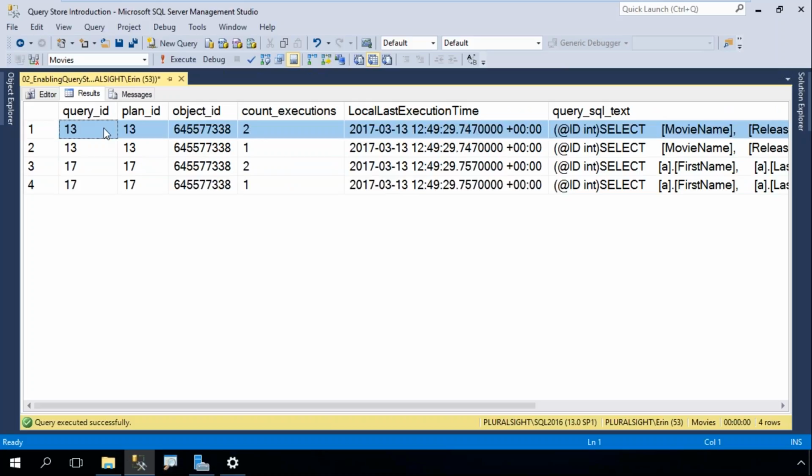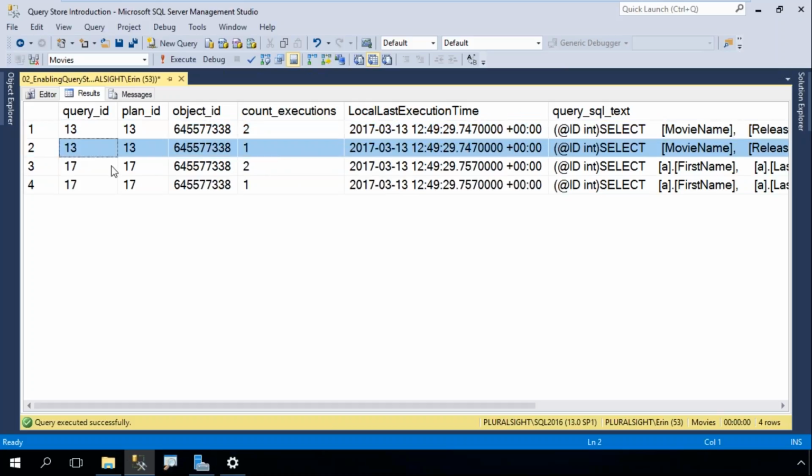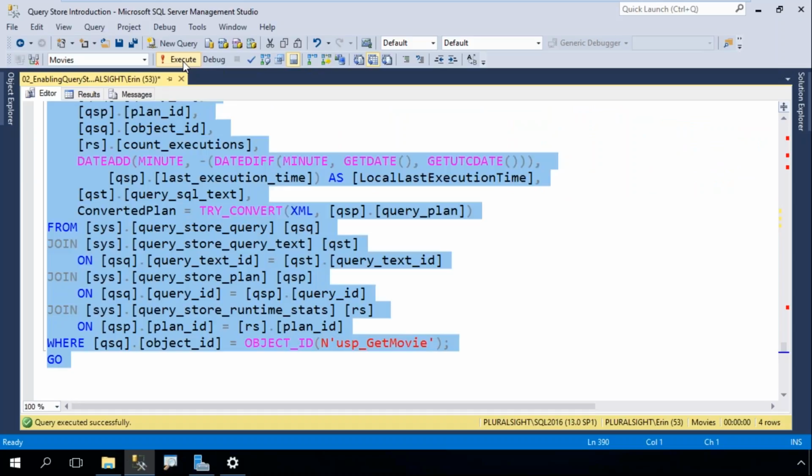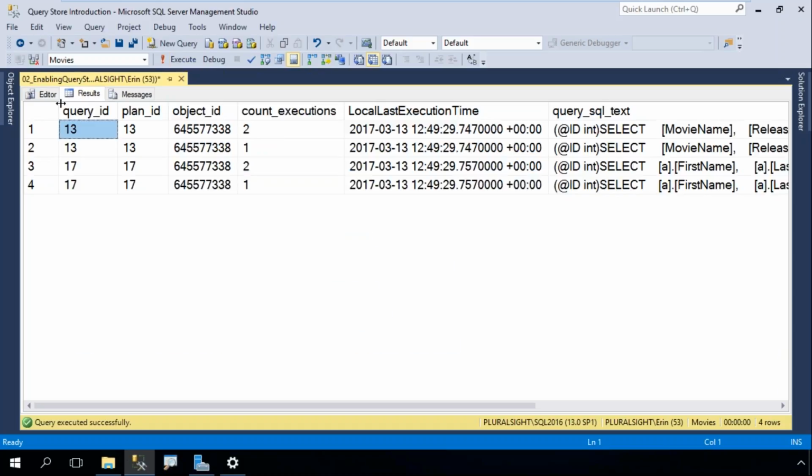Well, sometimes you've got information that's in disk and information that's in memory and it hasn't been all aggregated together yet. So if you ever see 2 rows for the same query ID and plan and object, don't think that there's a problem. It could be just that that information hasn't rolled up together yet.